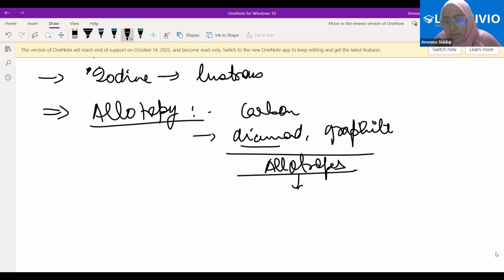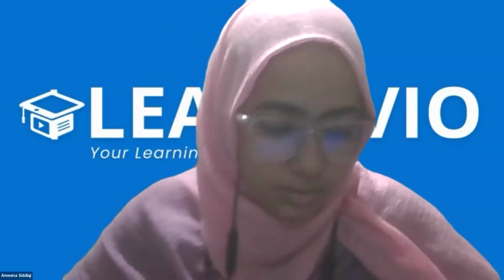So diamond and graphite, both of them have just carbon atoms. Both of them are solid at room temperature, yet the arrangement of carbon atoms in them is different. Therefore, they are allotropes. Very important: it is to be considered at the same physical state. Both are solid at room temperature, therefore they are allotropes of the carbon element. Clear? Any other confusion here?